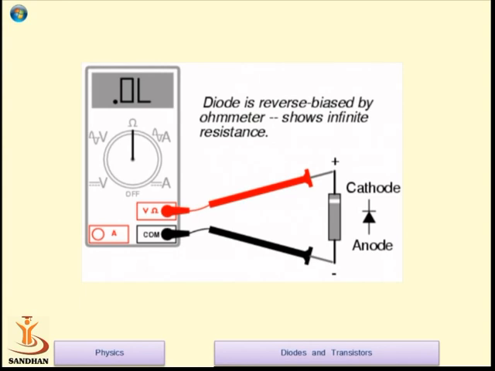Next is to check whether the diode is working or not. The other condition is the reverse bias condition, where you connect the positive lead of your multimeter to the cathode terminal of the diode, and the anode of the diode is connected to the negative terminal of the multimeter. This is how you can check whether your diode is working or not, and at that time your multimeter should show you overload, which means the reverse resistance of the diode should be almost infinite. At that time you can say the diode is working.